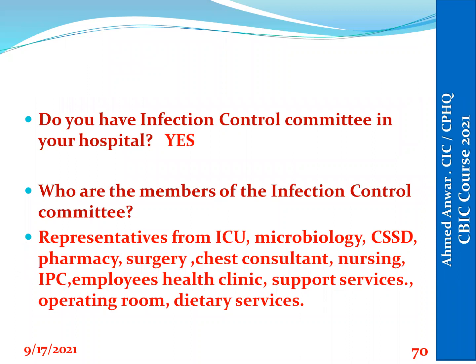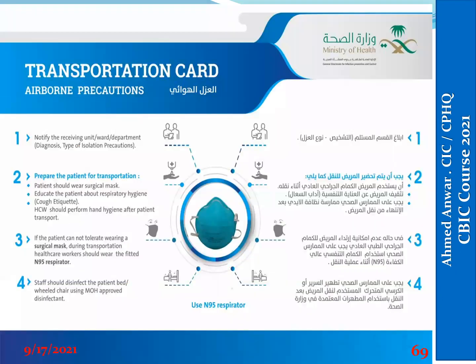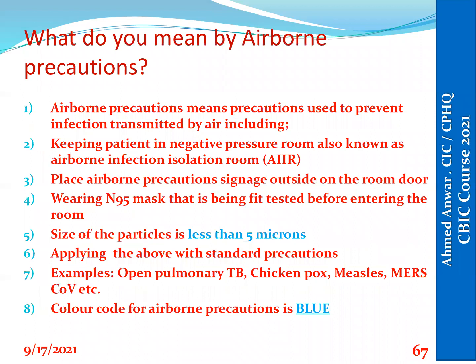You have to teach your staff the difference between droplet and airborne. The mode of transmission for both is respiratory, but in the case of droplet, the microorganism is more than 5 micron. So this microorganism can travel only a distance of 1 or 2 meters and then will settle down. But in the case of airborne, these particles are less than 5 micron. So this pathogen can be suspended in the air for a long time and travel a long distance. And in this case, a surgical mask will not be enough to protect ourselves, so we have to wear mask N95. This is the difference between droplet and airborne.